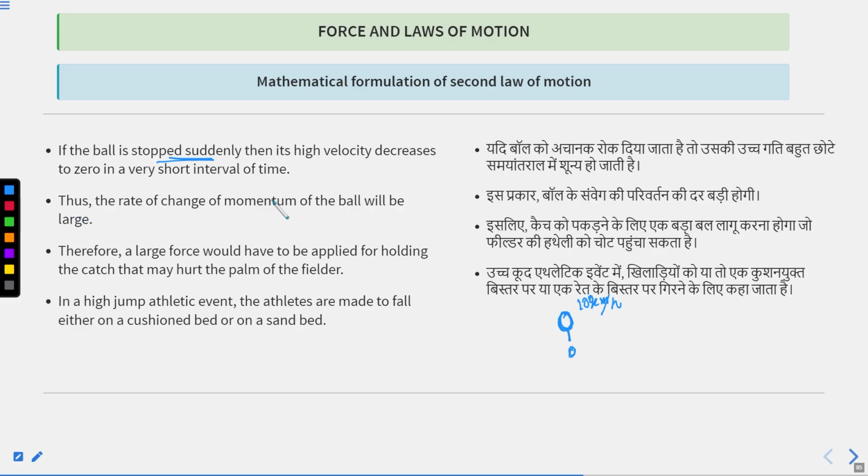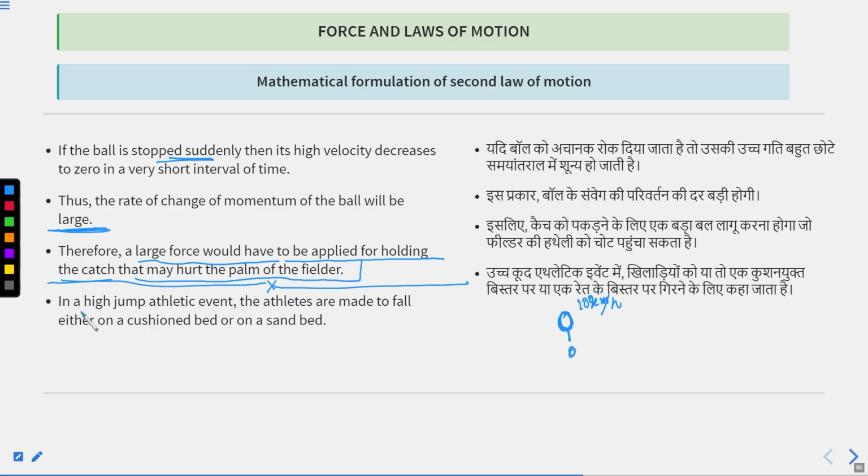Thus, the rate of change of momentum of the ball will be large. If you haven't taken time to decrease the velocity of the ball, then the rate of change of momentum will be higher. And therefore, a large force would impact your hand. A large force would have to be applied to hold the catch, which may hurt the palm of the fielder.